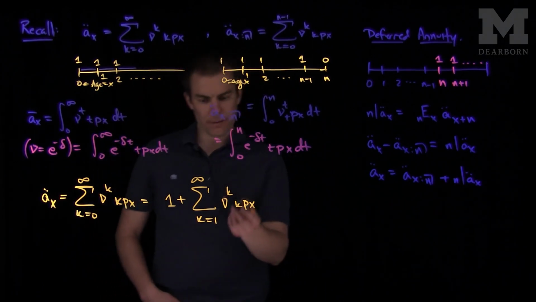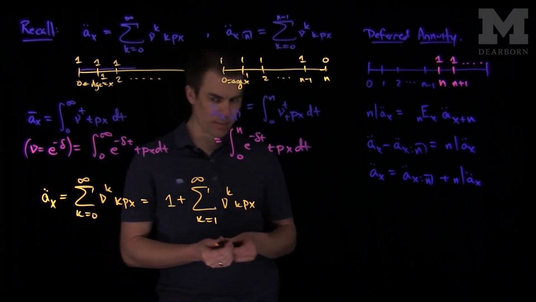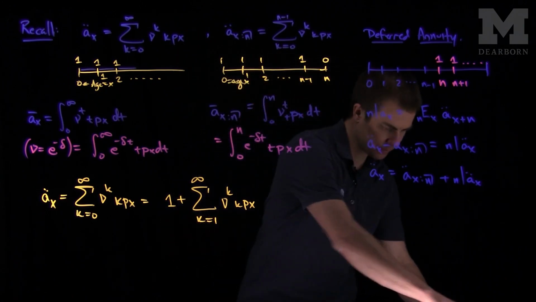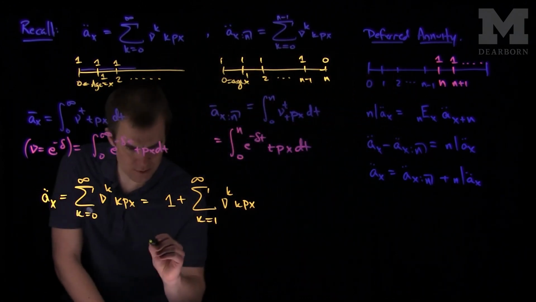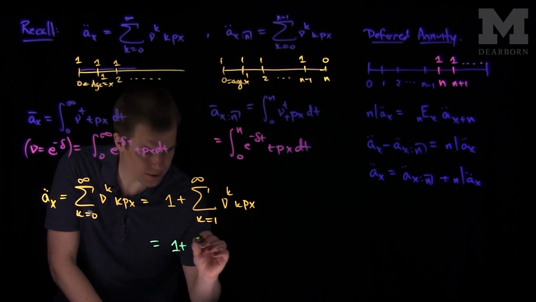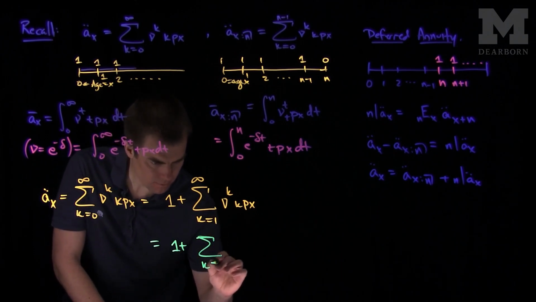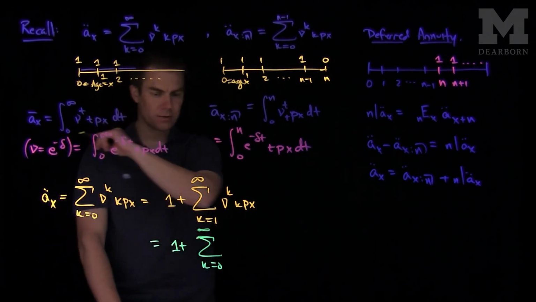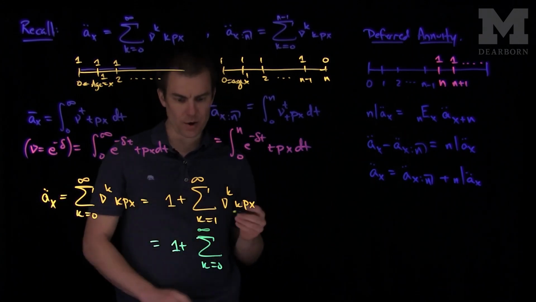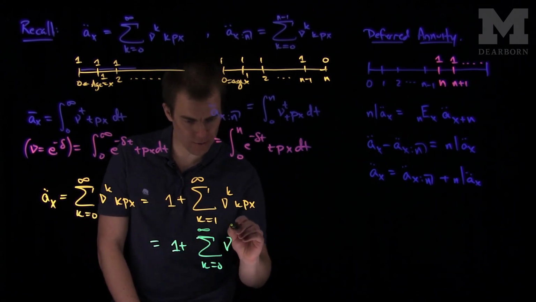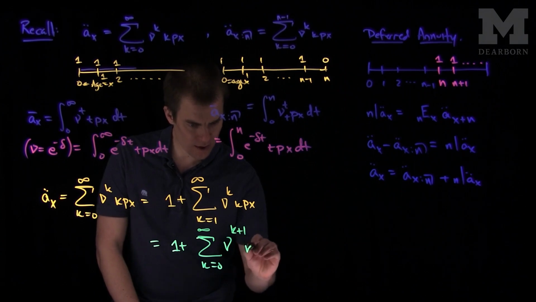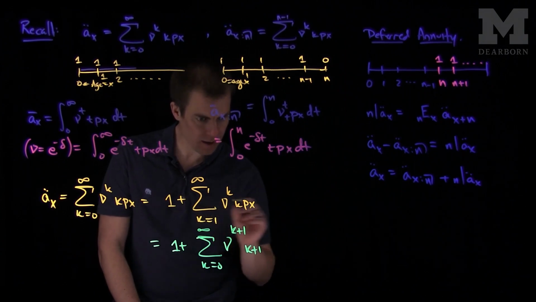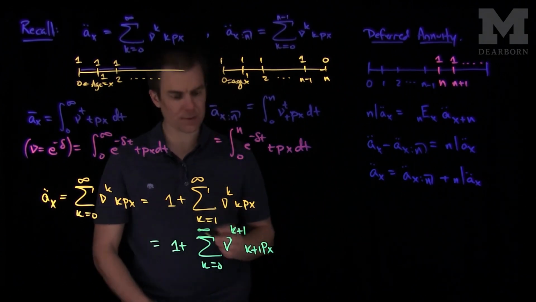So we can do the following. We can shift the index of summation down by 1 unit. We can write this as 1 plus the sum, k goes from 0 to infinity. If I shift this down by 1 unit, I have to add 1 to k. So I have ν^(k+1), and then (k+1)p_x.